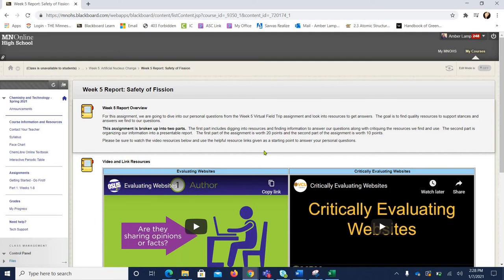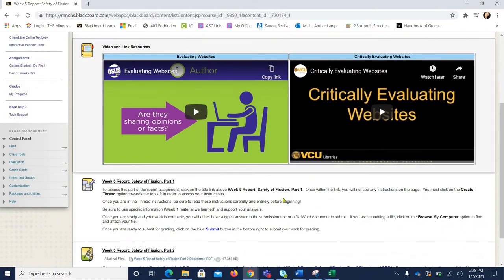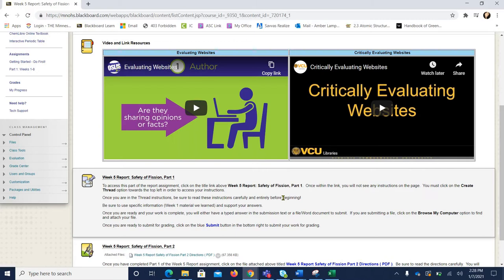The main part of the assignment, or the main focus that I want you to find and include, involves evaluating websites. So we're going to be looking into resources online that we can come across, and the goal is to have you properly evaluate that resource. And there's 2 videos here that you can watch that help you look into how to evaluate those websites that you might be coming across or running into.